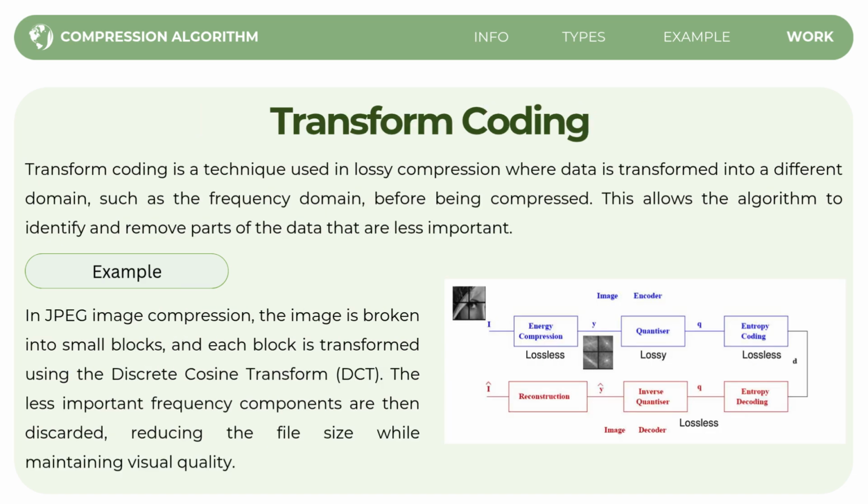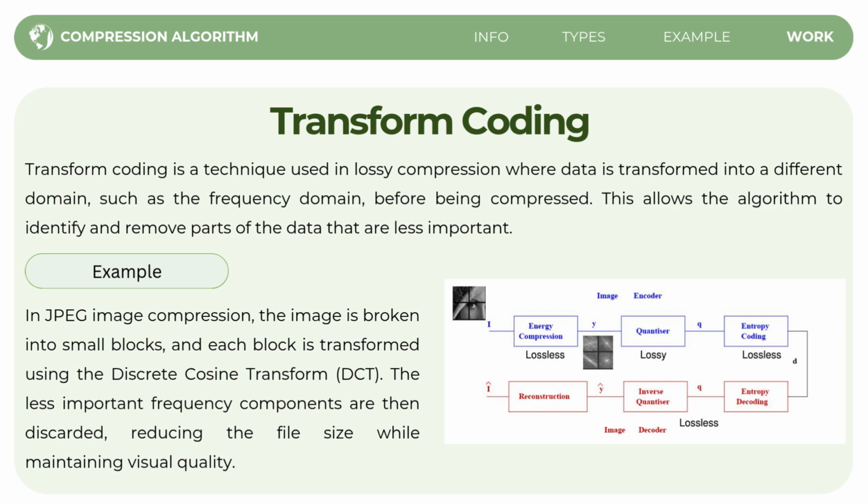Next is transform coding. It is a technique used in lossy compression that involves transforming data into a different form before compressing it. This transformation helps the algorithm find and remove parts of the data that are less important while keeping the important parts intact.